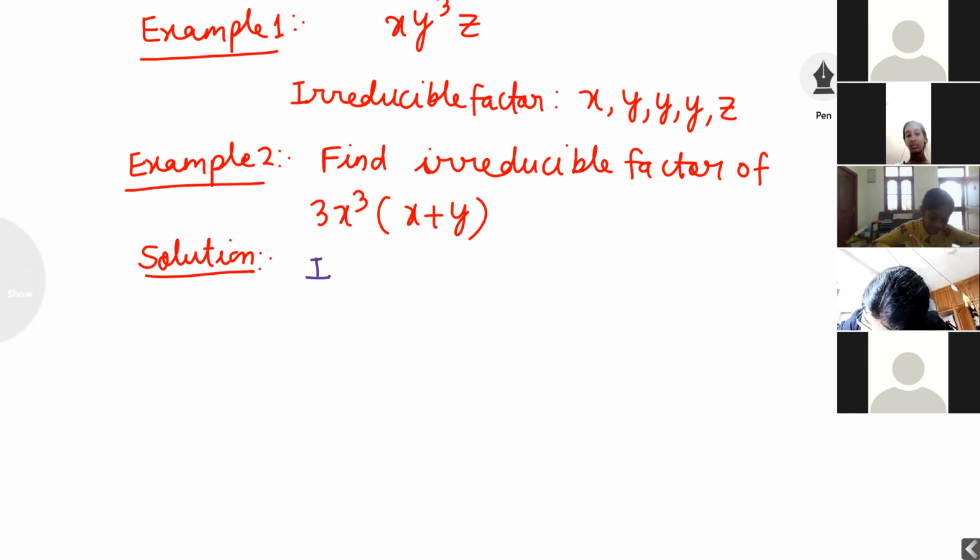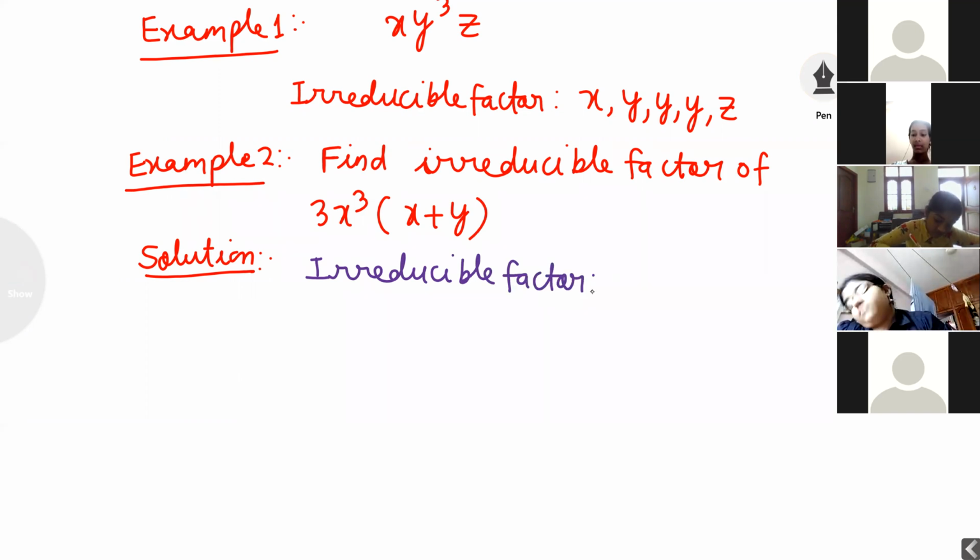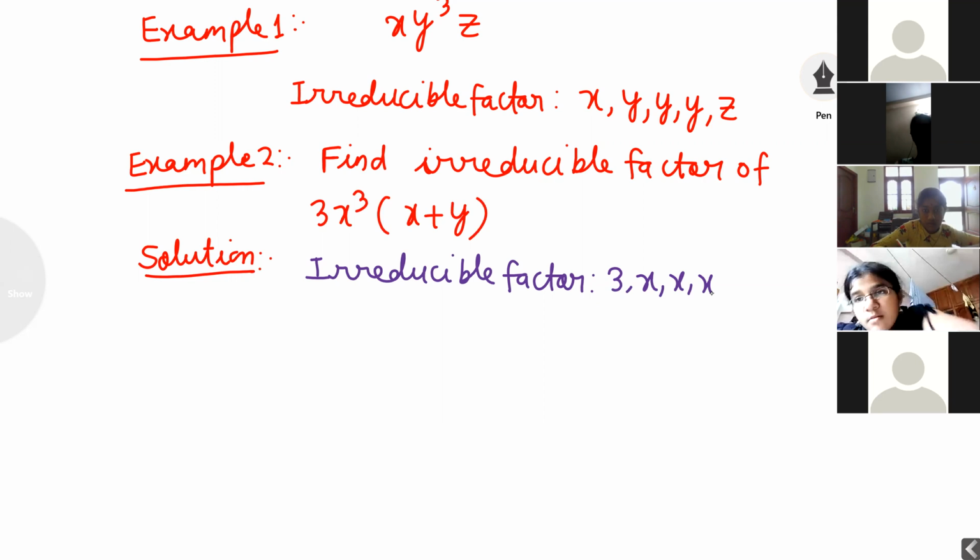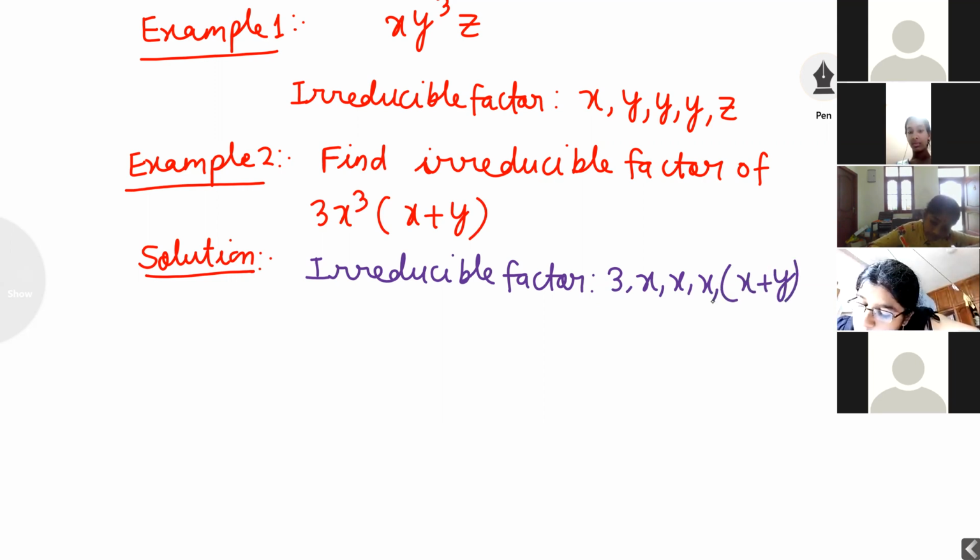Irreducible factor is equal to, what is first? 3, then x, how many times? 3 times. And some students, what will they do? They will divide x, y. No, that is one expression. x plus y will be one term. We can't further divide x plus y because both are unlike terms.